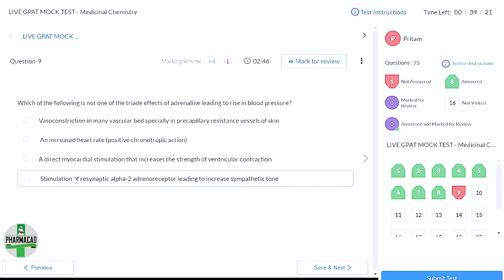Now D, stimulation of synaptic alpha 2 receptor leading to increased sympathetic tone. Can it be true? Can this be true?